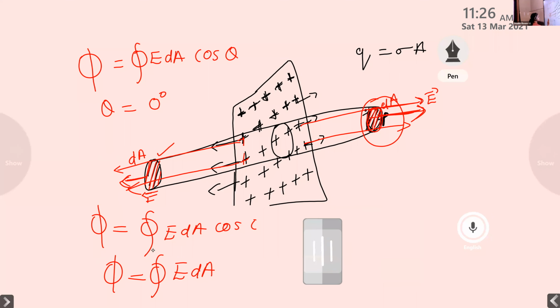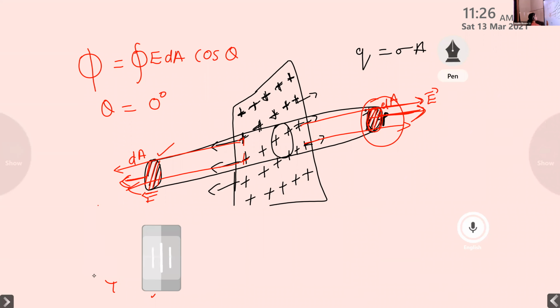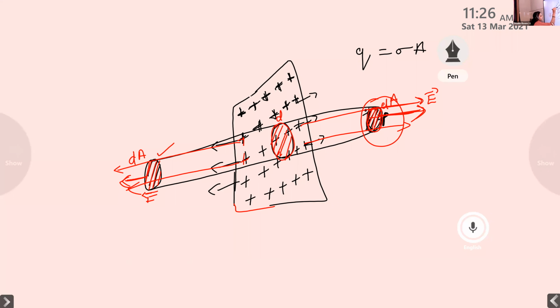We have one more surface, that is the curved face. Here we have a curved region. So it also possesses an area dA, a small area for a curved surface. And what is the direction of the area vector here? It is upwards, because we already studied that the area vector is normal to the surface. So here this area vector is in this form. What about the direction of the electric field vector? Here the positive charge, it is radially outwards. This is the direction of the electric field vector.